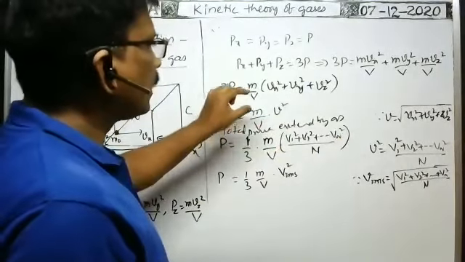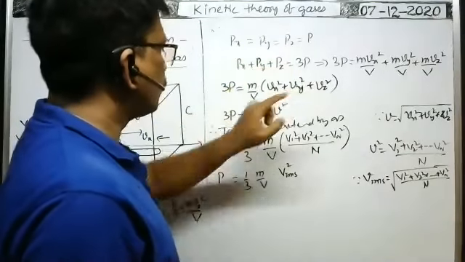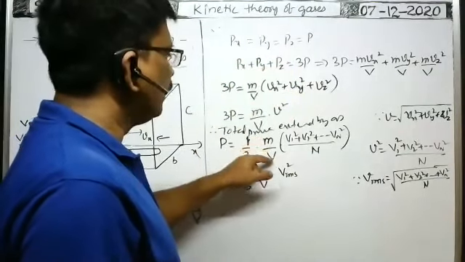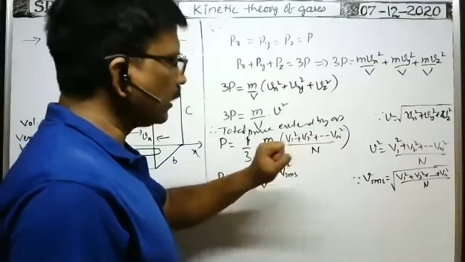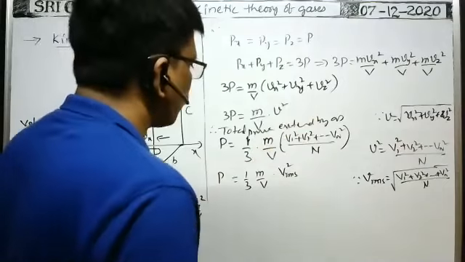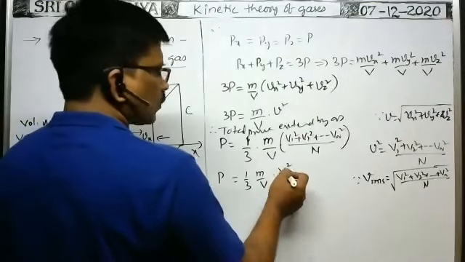So total pressure exerted by all atoms or molecules in a gas means P is equal to 1/3 m by V into v1 square plus v2 square plus and so on, vn square, by n. It is the average speed of all particles squared, therefore that is called RMS square.